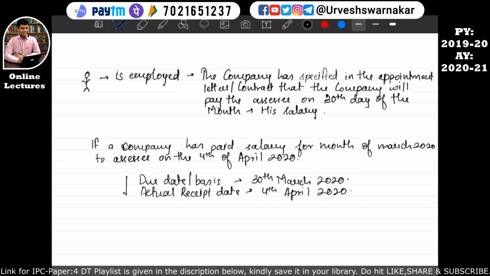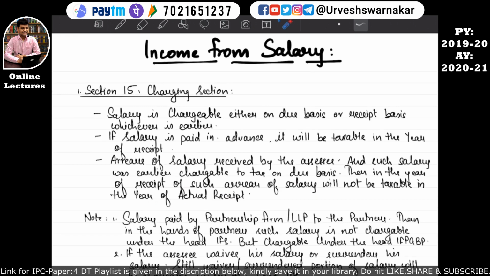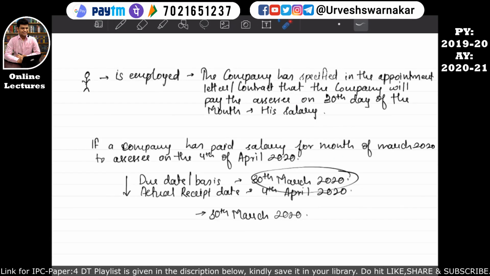So whichever is earlier of these two dates, that is the 30th March, will be considered as the date of receiving the salary, irrespective of the fact that we actually received the salary on 4th April 2020. Income tax has specifically clarified that the company will give a due date, the date on which the company will pay. But if the salary is received on either the due date or the receipt date, whichever is earlier of these two will be considered as the date on which the salary has been received.